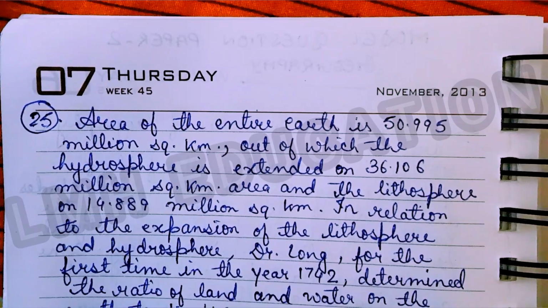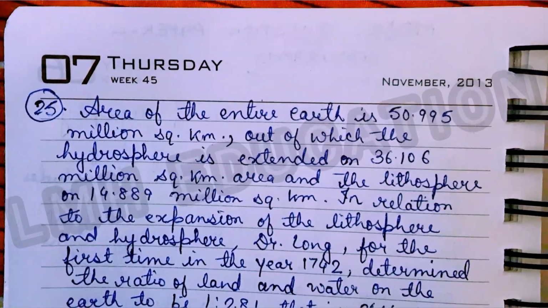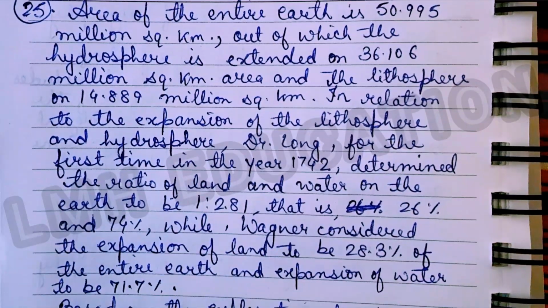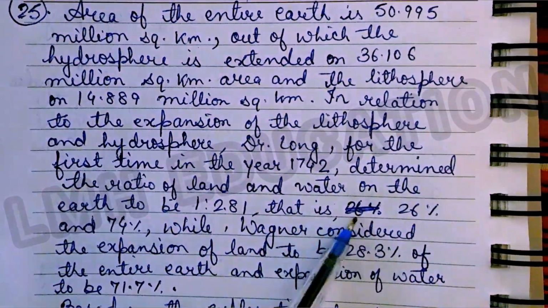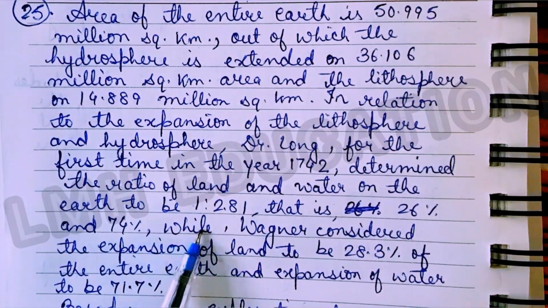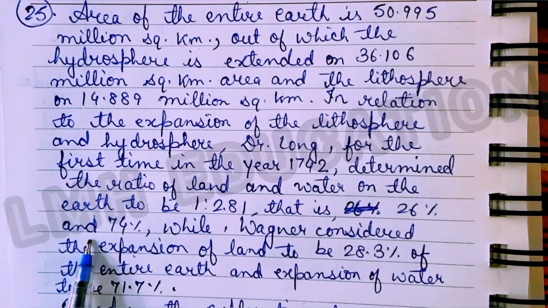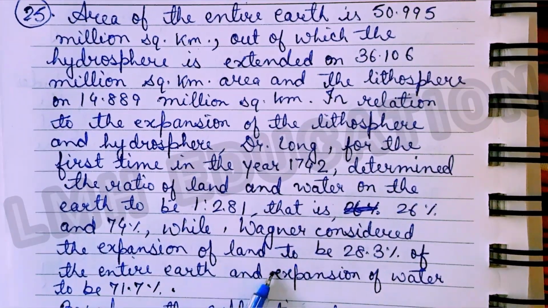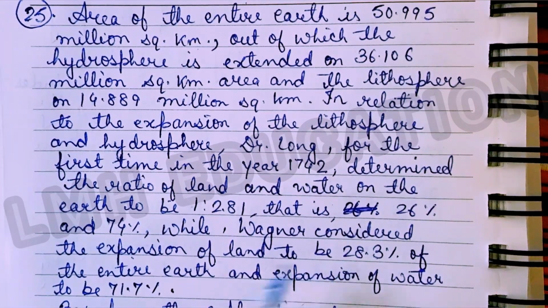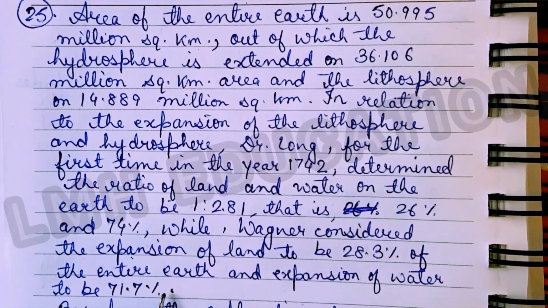In relation to the expansion of the lithosphere and hydrosphere, Dr. Long, for the first time in the year 1742, determined the ratio of land and water on the earth to be 1:2.81, that is 26% and 74%, while Wagner considered the expansion of land to be 28.3% of the entire earth and expansion of water to be 71.7%.